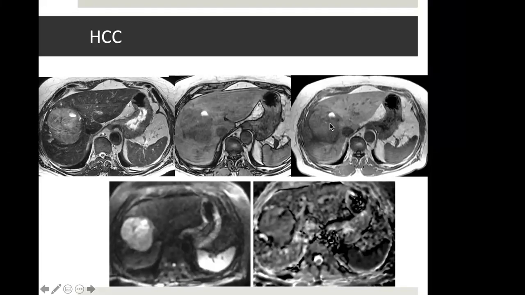So we can see there is no fat. If we compare the in-phase or opposed-phase, there is no fat in the tumor. There is some fat in the liver parenchyma, and the liver is not cirrhotic. So in a non-cirrhotic liver, when HCC is developing and there is some fat, it needs extra mention because there may be NASH. There is strong diffusion hyperintensity. This is the ADC map, which is generated by the diffusion weighted images only. And this is a quantitative map, and this can be used for quantification of ADC value, especially for research purposes.